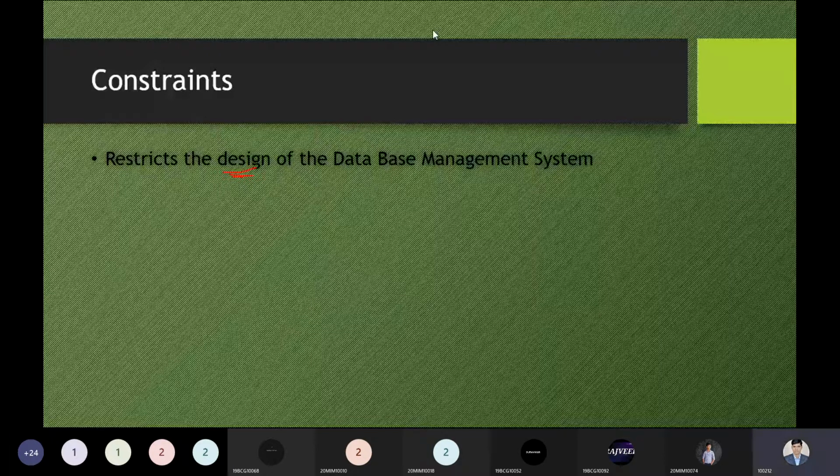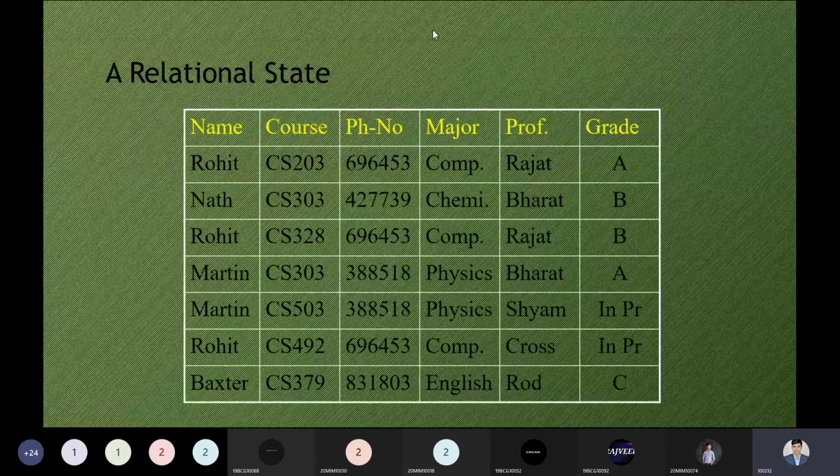Here we have our relational state. This is an example of the information we have put over here. I hope this example is visible to all. Is it visible to all? The name, course, phone number, major, professor, and grade, and all the data, starting from Rohit to Baxter and grade, everything. Is it visible to all?